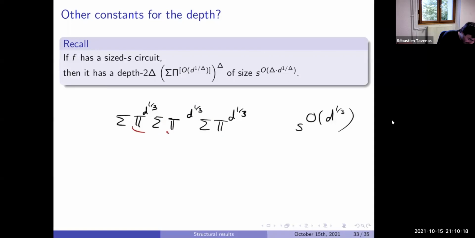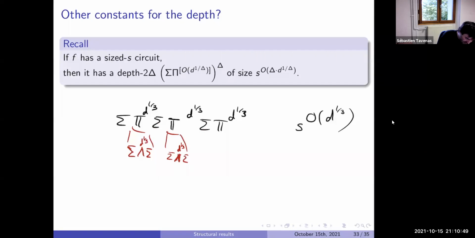We do Fisher's formula, and here the blow-up is 2 to the D to the 1/3, so it's not important. What's important here is D to the 1/3. Here we also do Fisher's formula. So we have a sum of exponent of sum of exponent of sum of product.